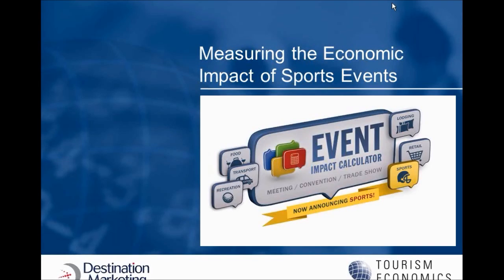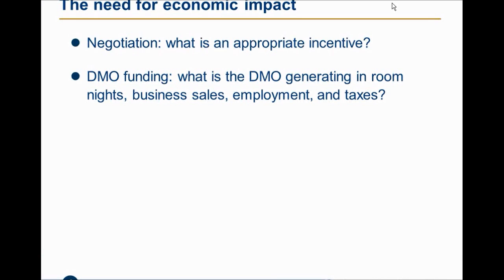And this video provides a brief overview of the DMAI Event Impact Calculator sports module. The sports module of the Event Impact Calculator provides a very important resource to DMOs in measuring the impact of events. And that analysis is critical for negotiation. It helps inform those negotiations by providing information on the value of an event and therefore what an appropriate incentive might be. It also helps to provide information to support DMO funding.